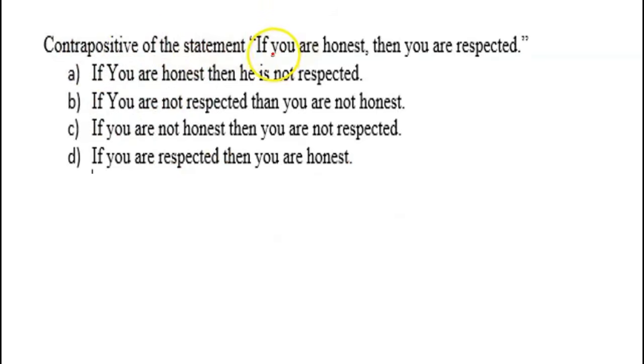Contrapositive of the statement: if you are honest then you are respected. Suppose I say "you are honest" is P and "you are respected" is Q. So this is a statement P implies Q. Its contrapositive is negation of Q implies negation of P. Negation of Q is you are not respected, and negation of P is you are not honest. So the B option will be correct: if you are not respected, then you are not honest. So the B option will be correct.